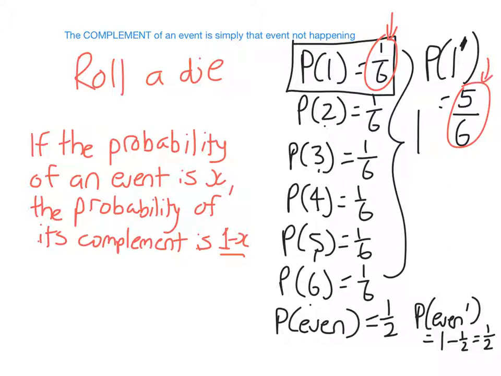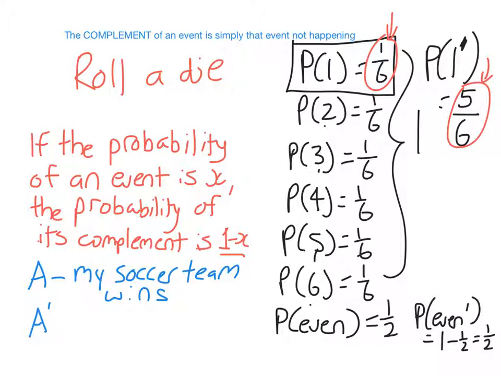So let's take a look at an example. If I let A be the event that my soccer team wins on the weekend, so that I might be able to find the probability of it. The complement of that event, which I'll write A dash, which means not A, doesn't mean my soccer team loses.